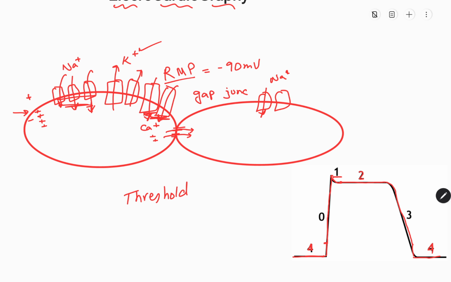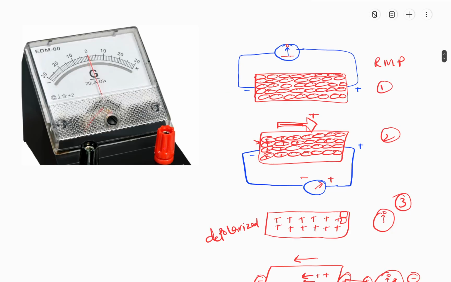So electrical activity moves from the first cell to the second cell, and then it keeps on. So that's how the electrical activity spreads along the whole of the heart. Okay, after discussing the electrical activity, let us discuss how we are able to understand or detect the electrical activity happening inside the myocardium. Okay, so this is a device known as a galvanometer.